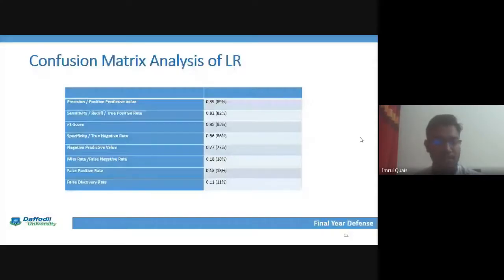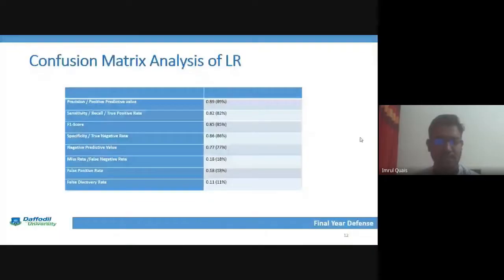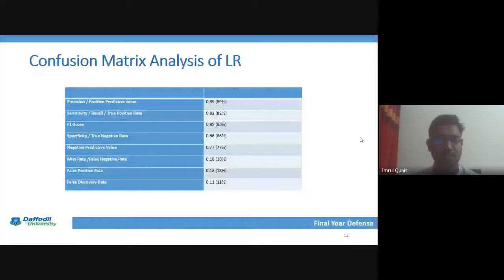for our model. Another value is specificity. We also know that the model with the lower miss rate is the best model, as the miss rate is 0.18. That means 80% is also very good, and the false positivity is 0.80. So overall, the confusion matrix calculation of logistic regression is good, because its output is very good.